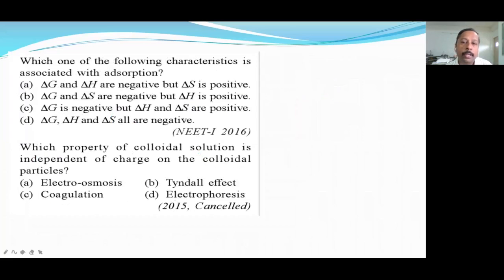Next two questions are here. Start answering. The answer to this question is option D, and I will explain everything. During adsorption, a gas or liquid is converted into a solid, so entropy will be negative.